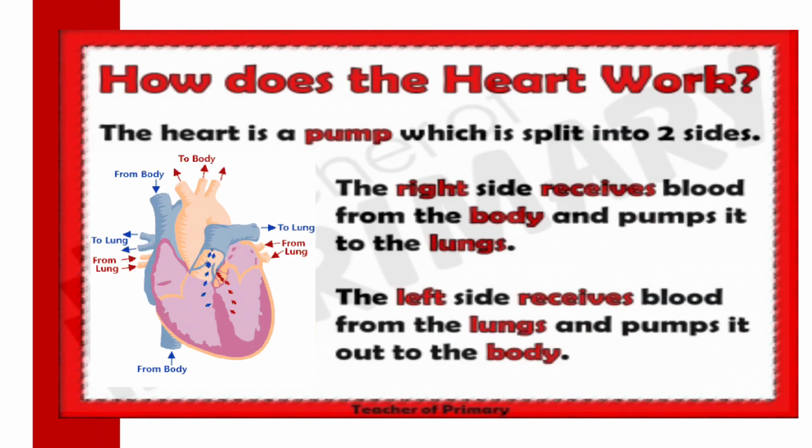Now, how does the heart work? You see in the animated image I have given here, the arrows are coming out. Two colored arrows are there. The right side has a red arrow and the left side shows a blue arrow. This implies that it is split into two sides. The right side receives blood from the body and pumps it to the lungs, and the left side receives blood from the lungs and pumps it out to the body. So this is basically how the heart works.